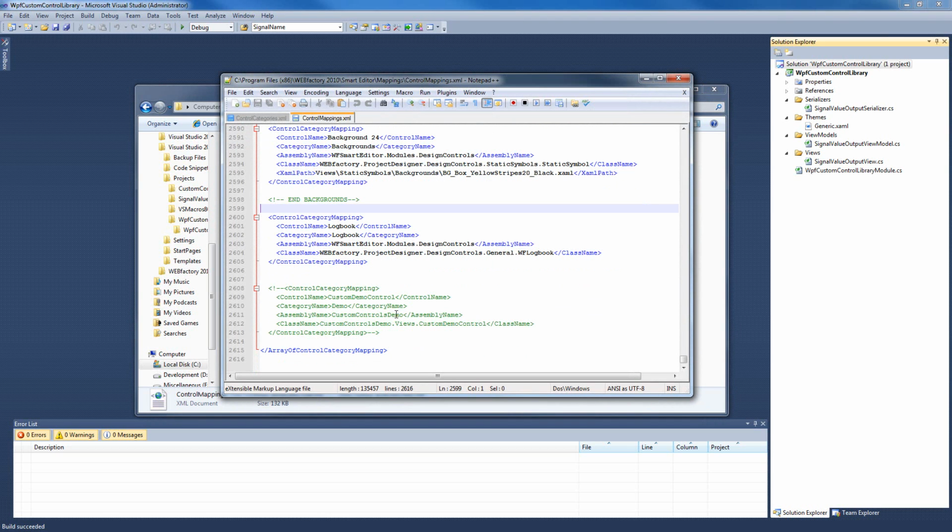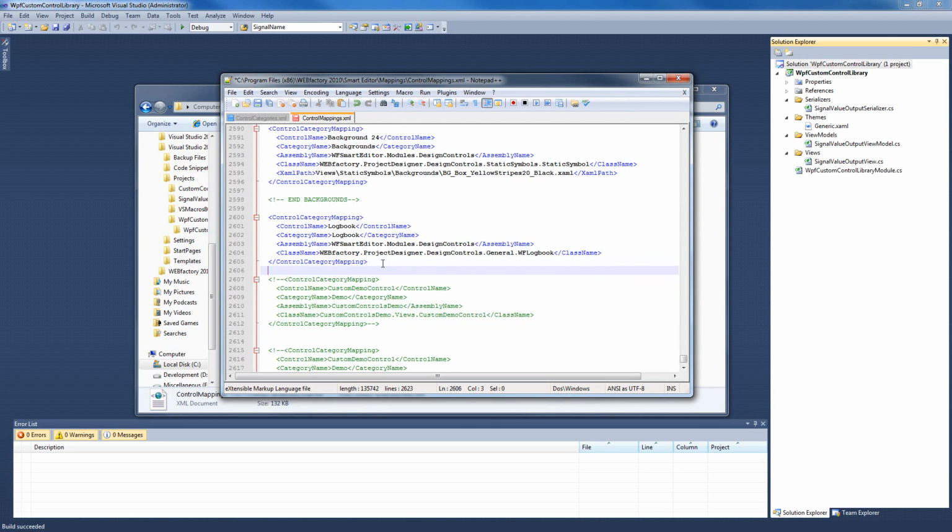In the control mappings, we're going to do just the same. We're going to copy the commented section, paste it above, uncomment it, and replace the control name, the category name, the assembly name, and the class name with the right ones. So in our case, the control name will be signal value output. Our category name will be custom control.